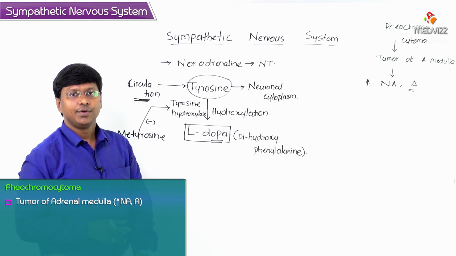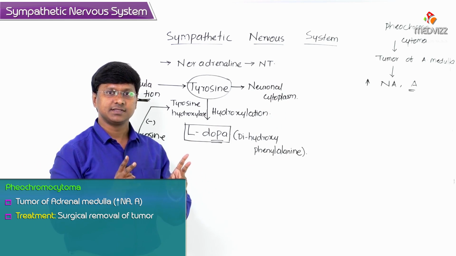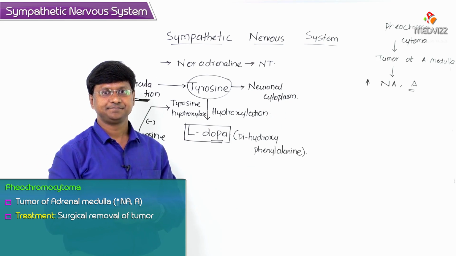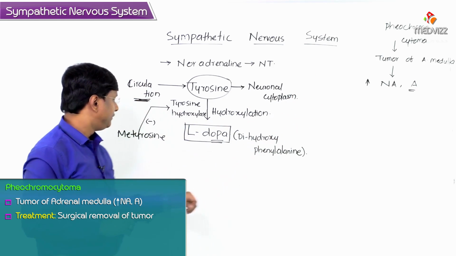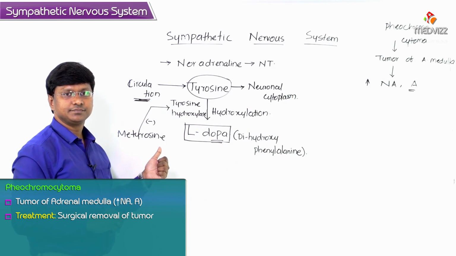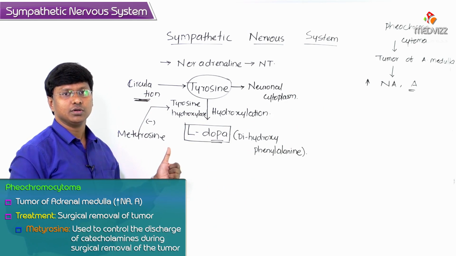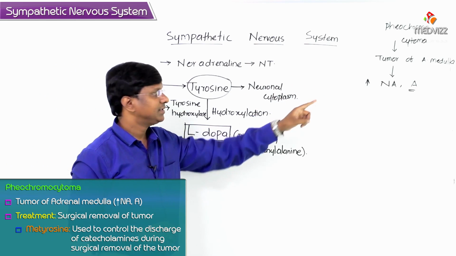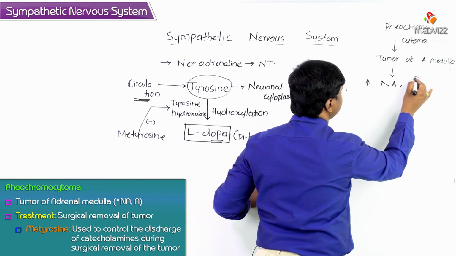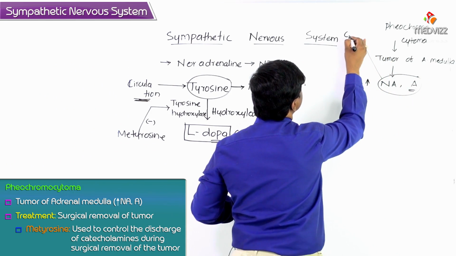Now, the treatment for pheochromocytoma is surgical removal of the tumor. In that surgical removal, we use this metyrosine. This metyrosine can be used to control the discharge of catecholamines. Your noradrenaline and adrenaline are called catecholamines.